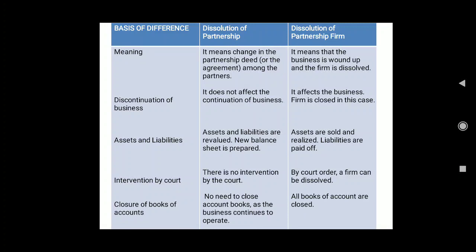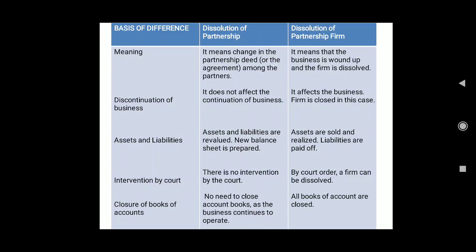Okay. Next we have intervention by court. In case of dissolution of partnership, there is no intervention by the court. It's not required. Death, retirement, admission, these are all the partners' issues. They can solve them on their own. But in case of dissolution of partnership firm, it can be by the intervention of the court, or it can be voluntary by the partners only. It's not necessary that the court always has to issue the order. Only in some cases is court intervention required in terms of dissolution of partnership firm.